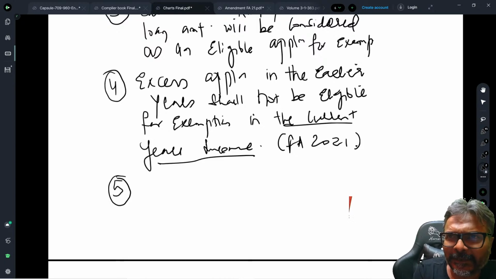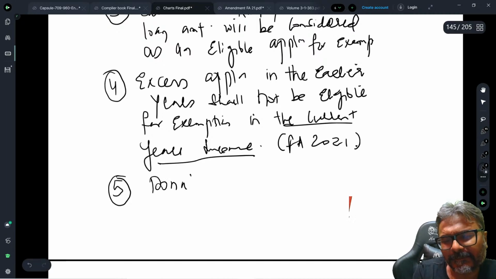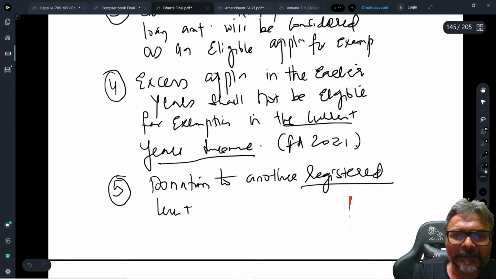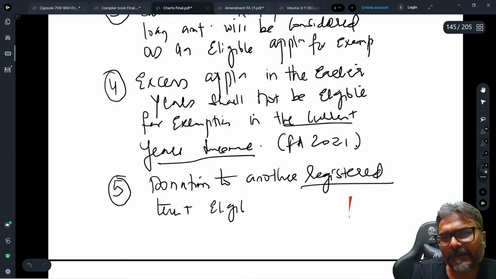I think all of you will agree to this. It is deemed to be an eligible application. So: donation to another registered trust, eligible for exemption. Registered is very important.